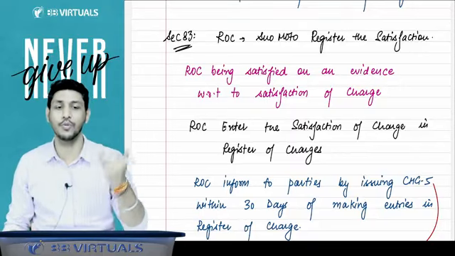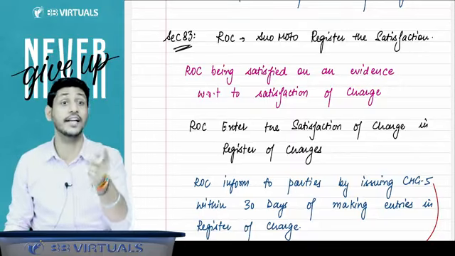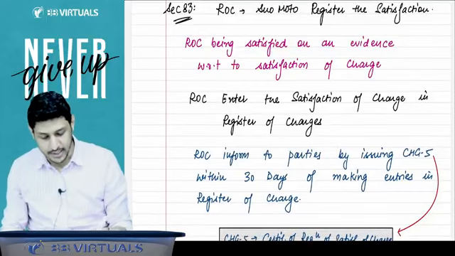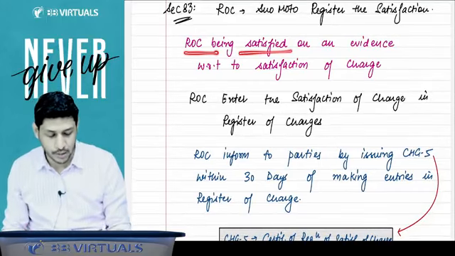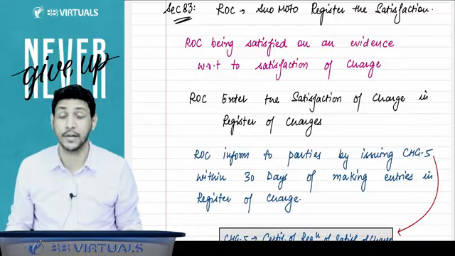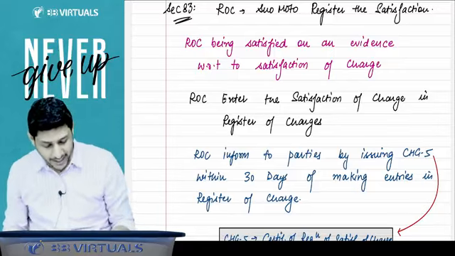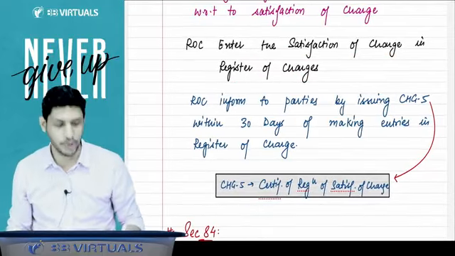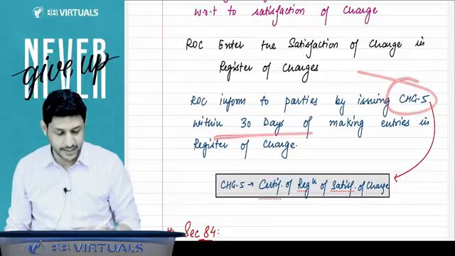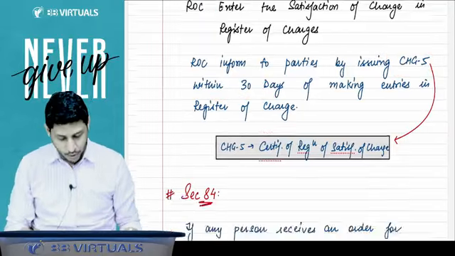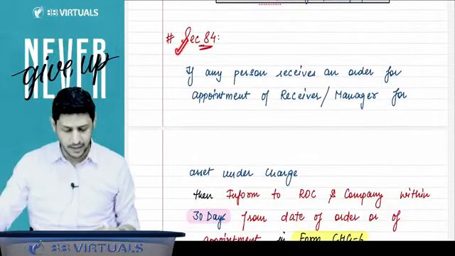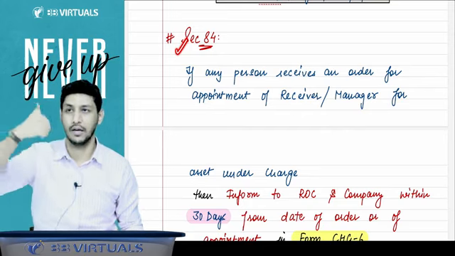Yes, ROC can suo motu register the satisfaction, but evidence must be there with the ROC that definitely, surely this charge has been satisfied. So if the ROC is satisfied on evidence with respect to satisfaction of charge, the ROC enters the satisfaction of charge in the register of charges and informs the parties by issuing CHG 5 within 30 days of making the entry. Now section number 84 says that if any person receives